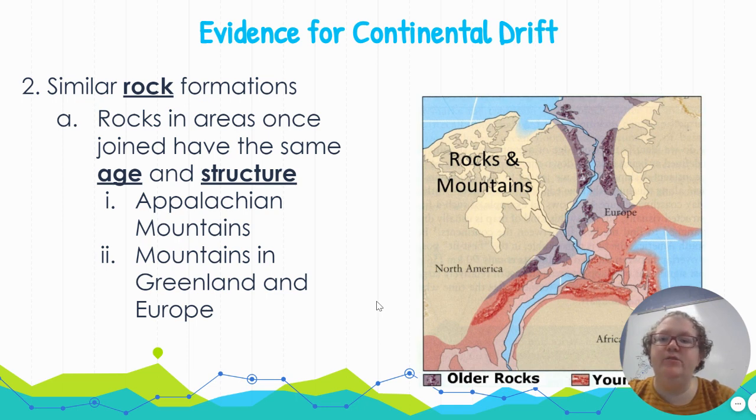Another piece of evidence are similar rock formations. So rocks in areas that were once joined together have the same age and the same type of structure. So in the US, we have this mountain range called the Appalachian Mountains, which is kind of in the east and south part of the US. And at one point, the US, North America, was connected to Africa and Europe. And there are actually mountain ranges in the northern part of Africa and in Europe and going across Great Britain and into Scandinavia. And all of these mountains have very similar ages. They have the same types of structures, same layers, same similar ages, because at one point it made one giant mountain range.